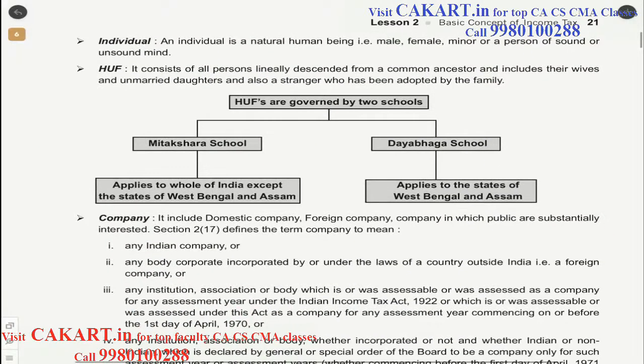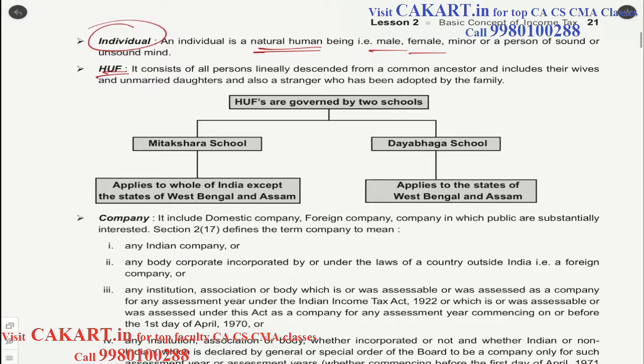So individual. Now who is an individual? Individual is a natural human being, that is male, female, minor, or a person of sound or unsound mind. This is quite obvious. We know who is an individual. Then comes HUF. As I said earlier, not very famous these days, but still we have this status as part of the act, so we will cover this.